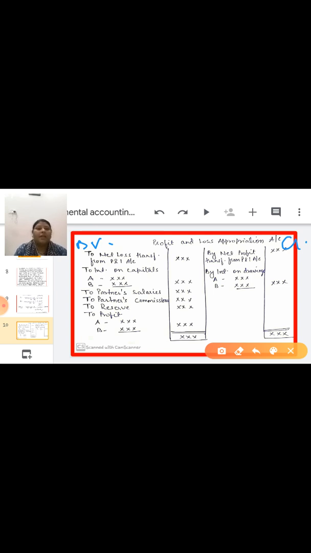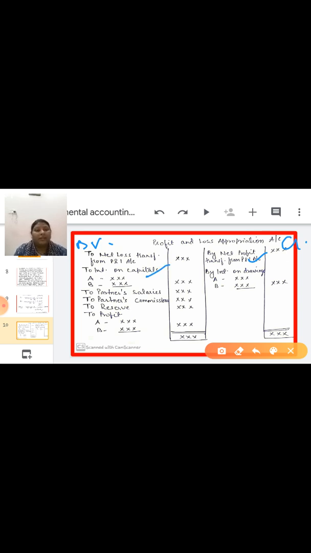If a sole proprietorship is converted into a partnership, then you have to change the P&L account into a profit and loss appropriation account. If there is a net loss, you transfer it to the debit side. If there is a net profit, you transfer it to the credit side. Next on the debit side is interest on capital.